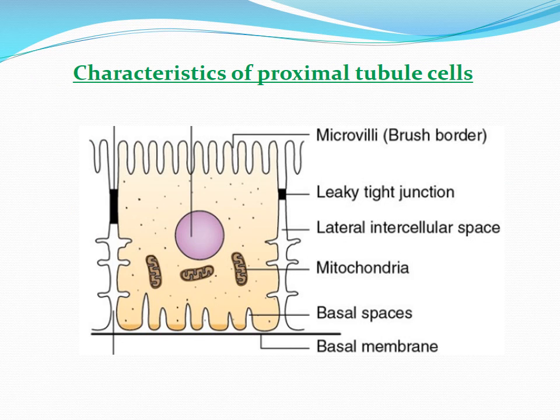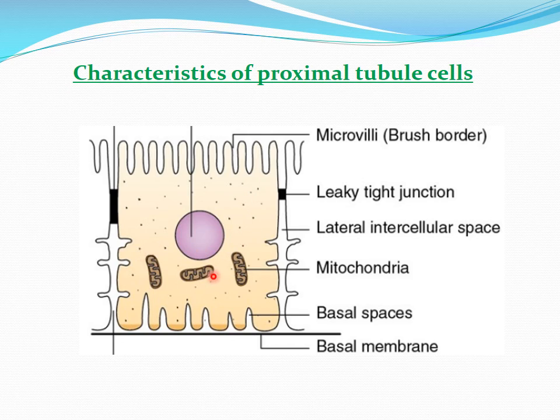Now as I told, the maximum of the tubular filtrate is reabsorbed from the proximal tubules. Though the proximal tubular length is 1/3 of the total length of the nephron, it reabsorbs approximately 3/4 of the total reabsorption. This is because of the unique characteristics of the proximal tubular epithelial cell. You can see this figure, this is the proximal tubular cell. Now, there are certain unique characteristics present here, unlike other cells.